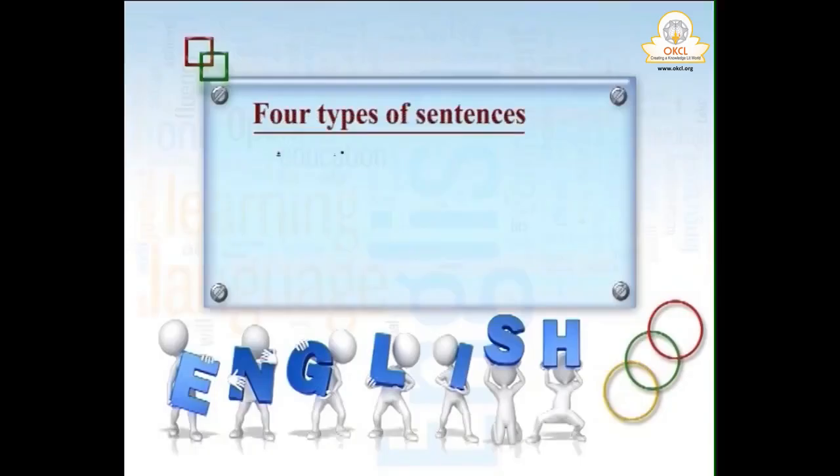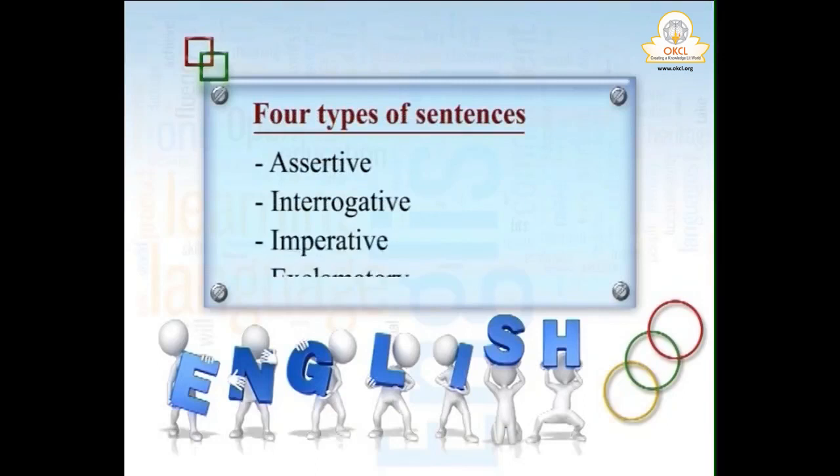Here, examples will not be like that, will be slightly different, but it is done according to your sentence. Like in English, we have 4 types of sentence: assertive, interrogative, imperative and exclamatory. 4 different types of sentences, 4 different sets of rules. Because of that, whenever we read this, we have to be very careful because the rule which is applicable for an assertive sentence cannot be for interrogative.